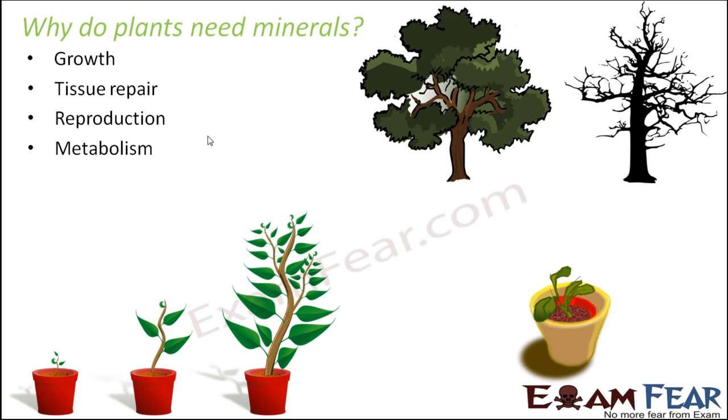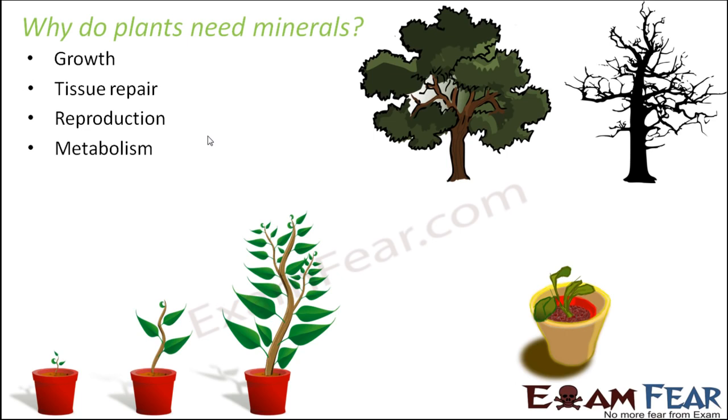For example, you might be thinking in your mind that till now I knew that a plant prepares its own food by photosynthesis. So now when the plant is preparing its own food, why does it need minerals again? That is because in order to carry out the process of photosynthesis, it needs a lot of raw materials, and all of these minerals help a plant to carry on the process of photosynthesis.